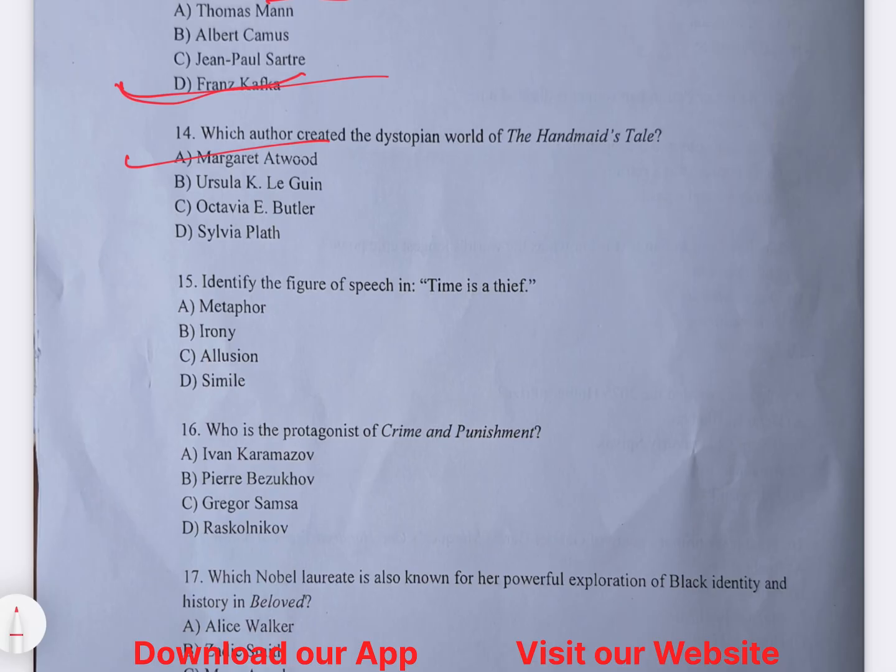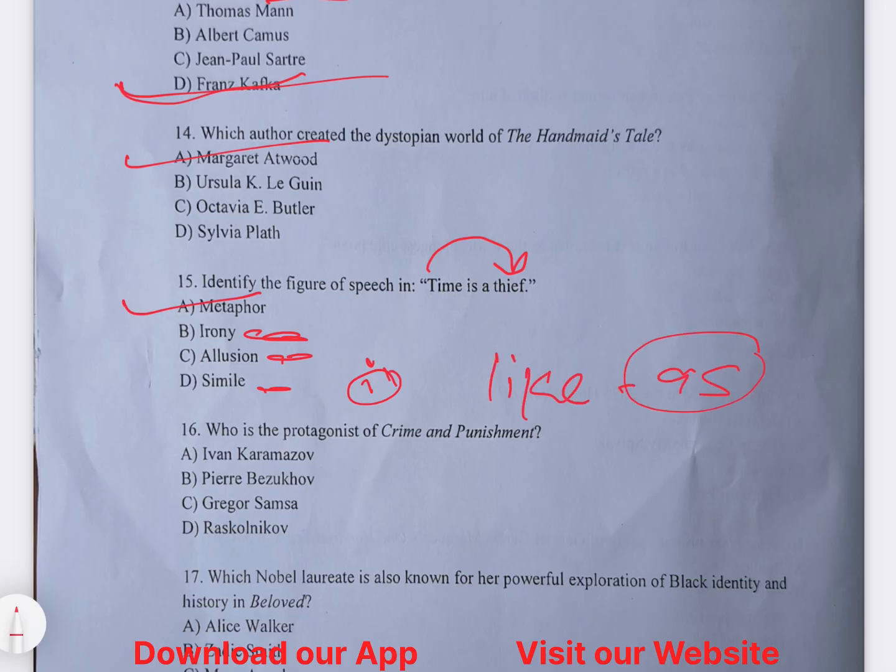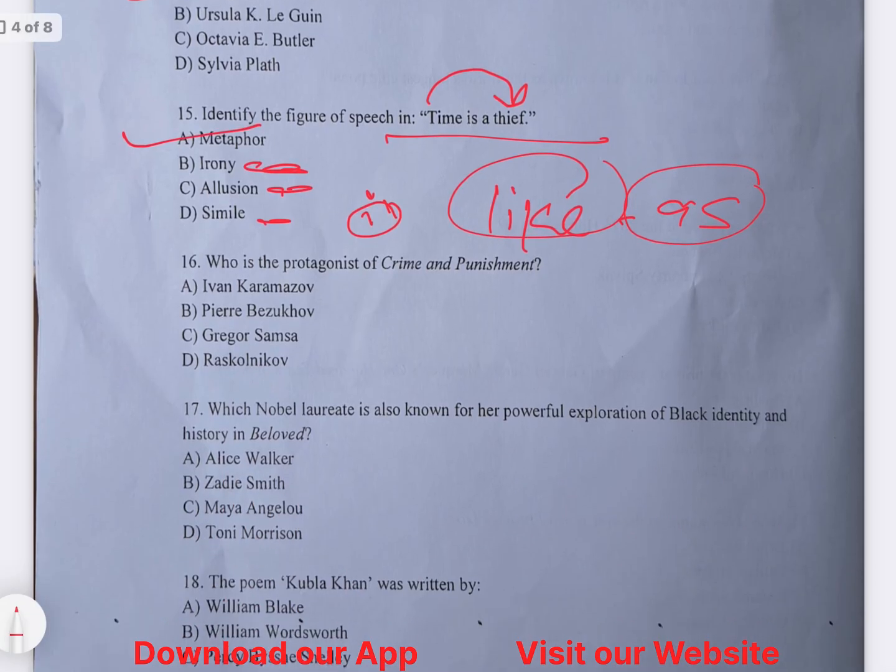Identify the figure of speech. Time is a thief. Here, if you see, you will get the answer: metaphor. Okay, metaphor, which means time is compared to a thief. Otherwise, irony is not there. Allusion is not there. In simile we use like or as, but in metaphor we don't use like or as. We directly compare. So time is a thief is a metaphor. Option A is the right answer.